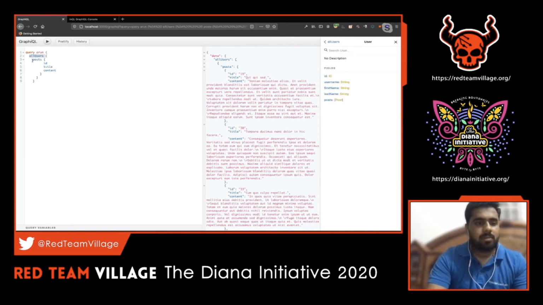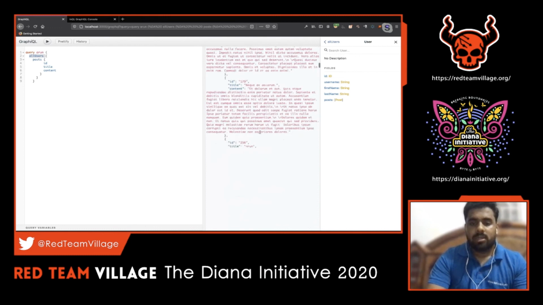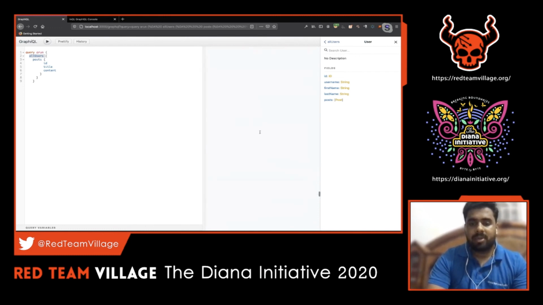So I'm just pulling out, for all users, the post ID, title, and content. I just need these fields is what I'm trying to pull out. So it listed this response. For all the users, it pulled out all the posts of all users with ID, title, and content. You can see how big the response is here. So this is a big response, right?